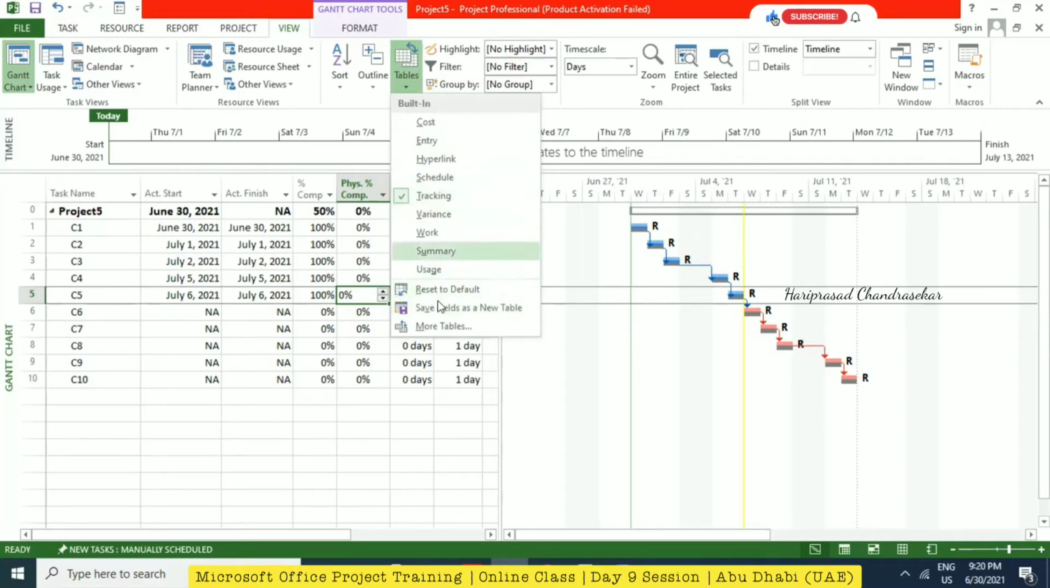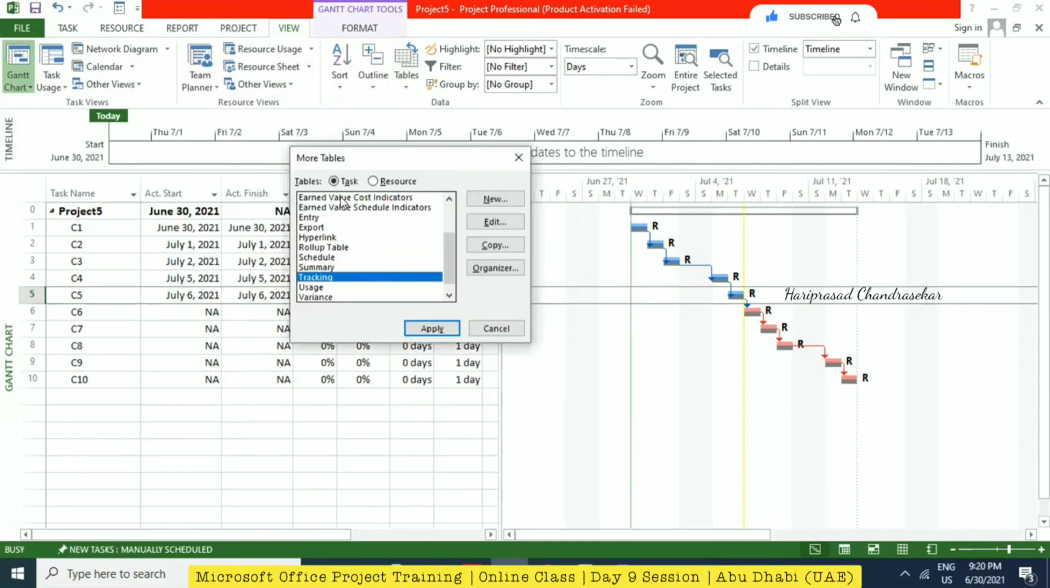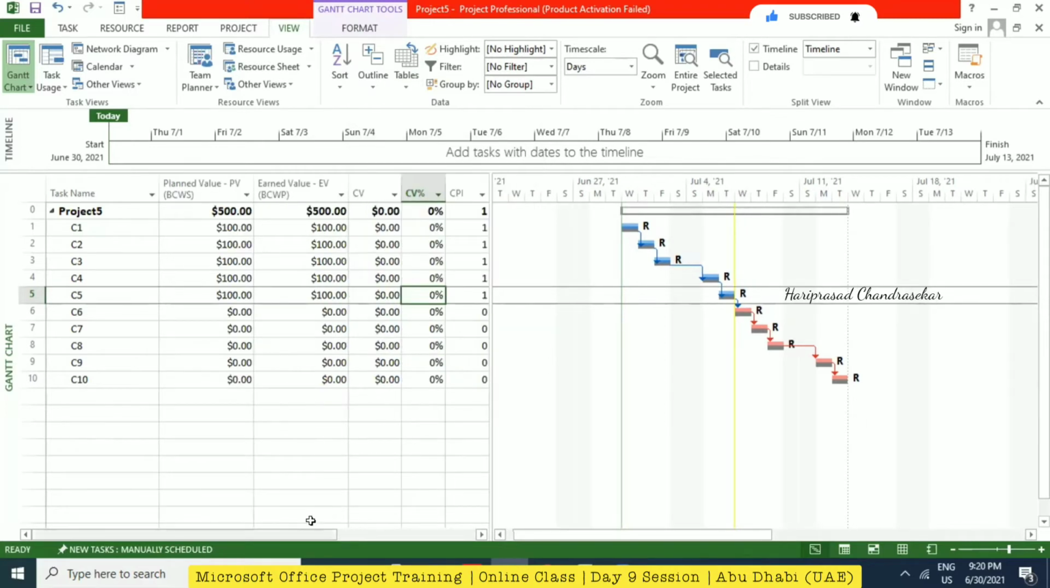Okay, that's fine. From here also, we can just go for more table. Here, I'm just going for earned value cost indicators. So click apply. This is for earned value calculations. See now what I was telling. So planned value, it became automatically 500. See now what we can show here. EV. See, EV automatically it's showing like 500.